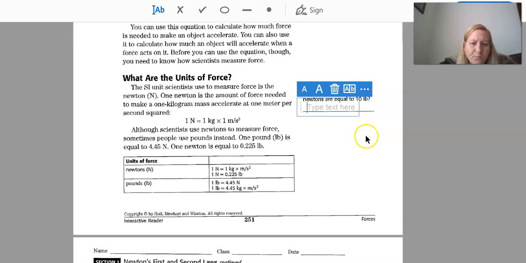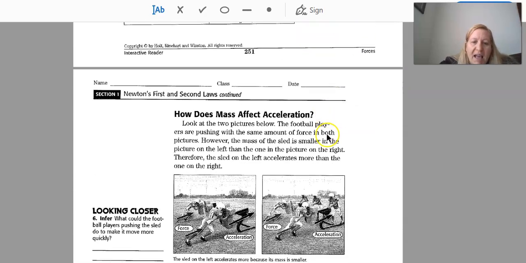Okay, so I'll come back. So we know that 1 pound equals 4.45 newtons, and we want to know how much it equals for 10 pounds. So we multiply it by 10, and we get 44.5 newtons. All right.